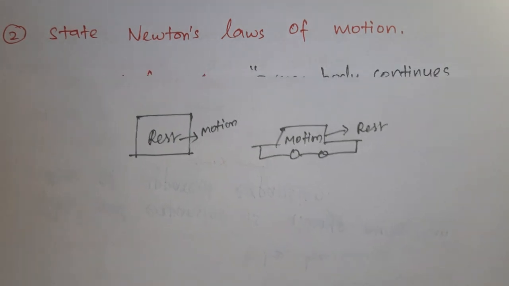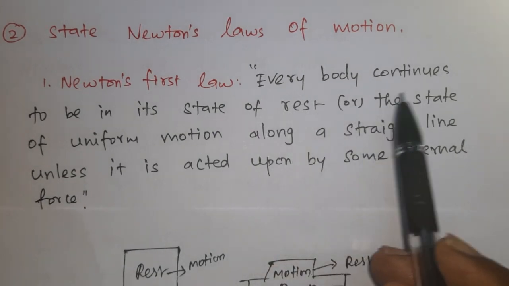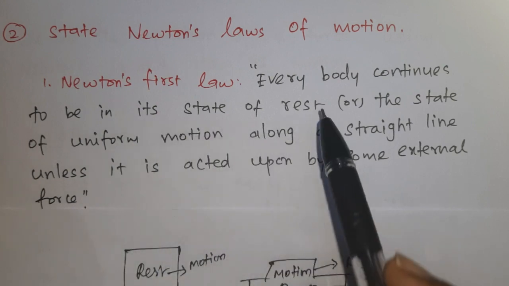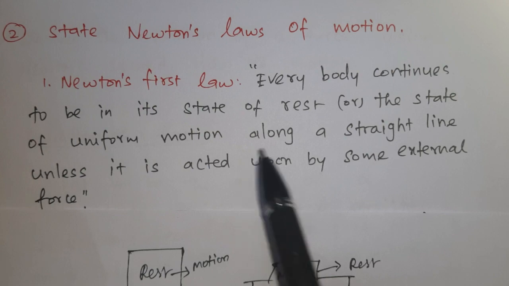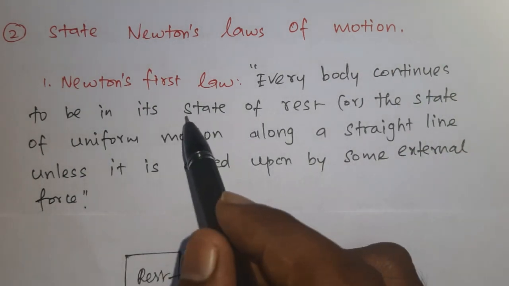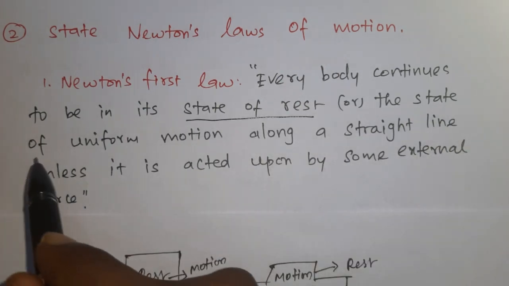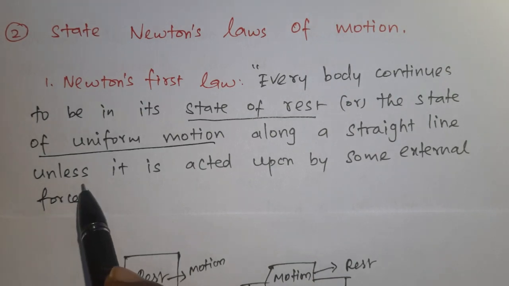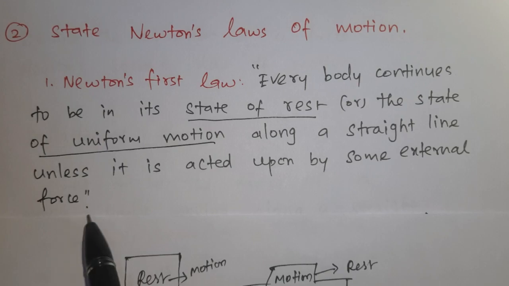So we can define the first law. Every body continues to be in its state of rest or the state of uniform motion along a straight line unless it is acted upon by some external force.